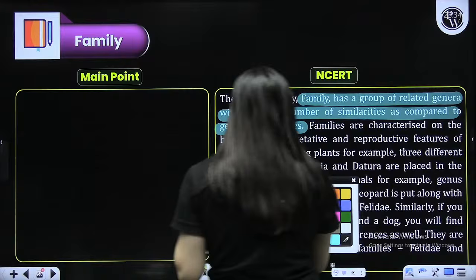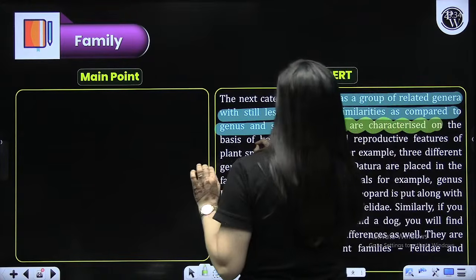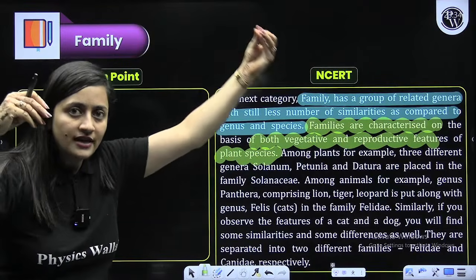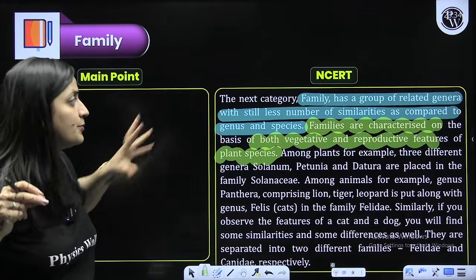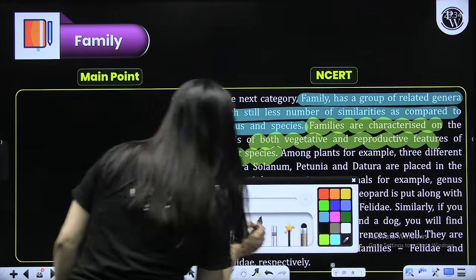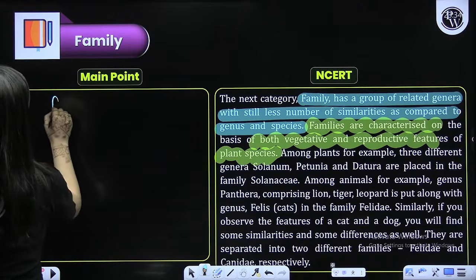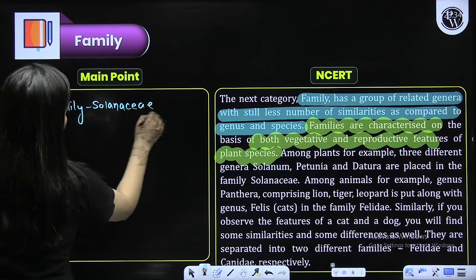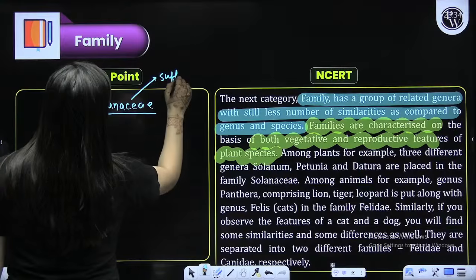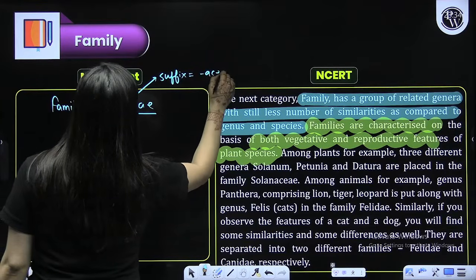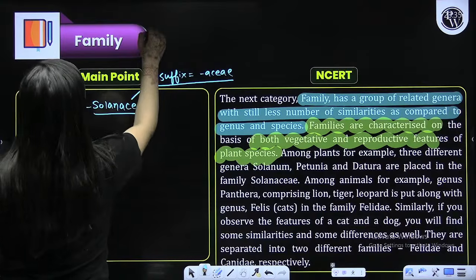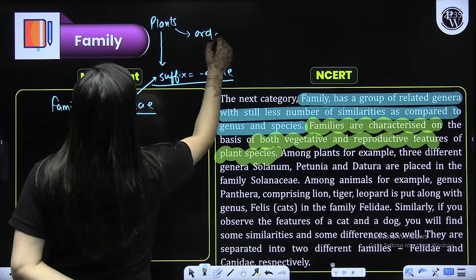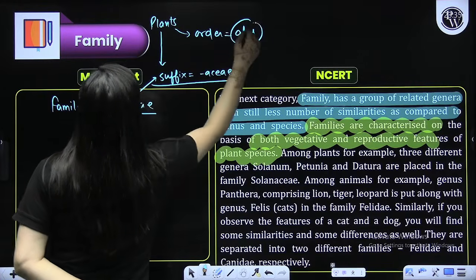So in the case of families, beta, what will you consider? There will be the vegetative and reproductive features when you talk about plants, right? The vegetative characters, that stem, root, everything you will consider. You will consider the reproductive characters as well. So now here, again, as I said, examples. We have to focus on examples, and these are the examples that you all have seen in your day-to-day life. So Solanaceae, in a family, what is the suffix? So it is ACEAE, right? So in the case of plants, the family suffix is ACEAE, or for order it will be ALES. So these are also the things which you should focus on.